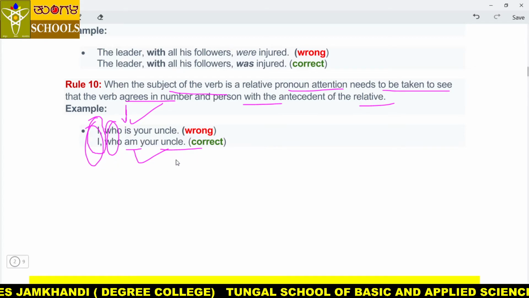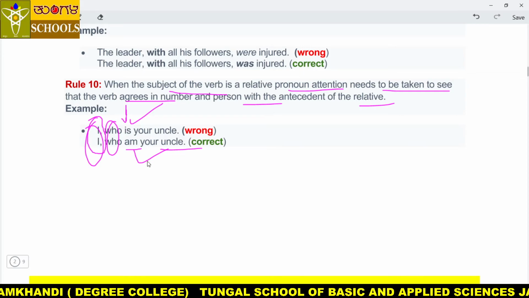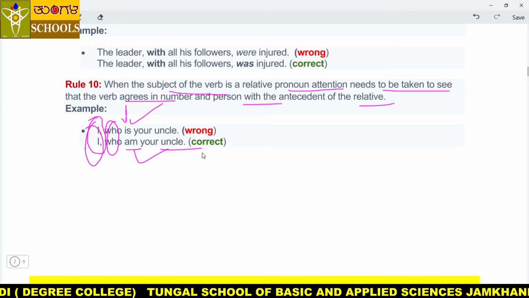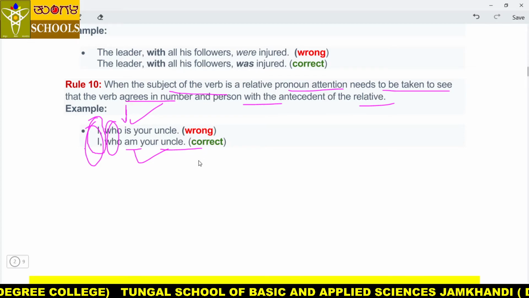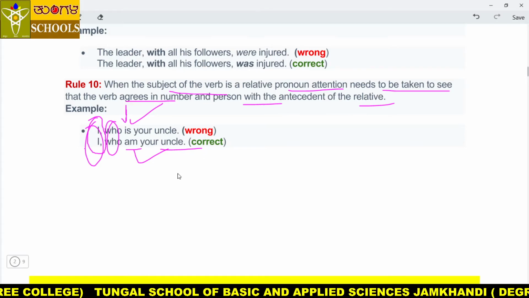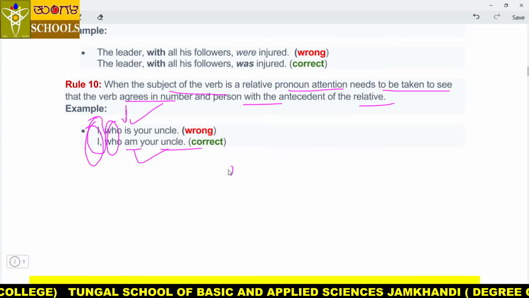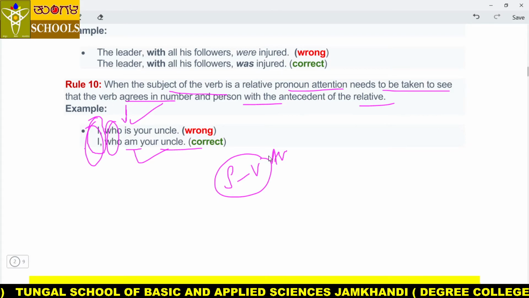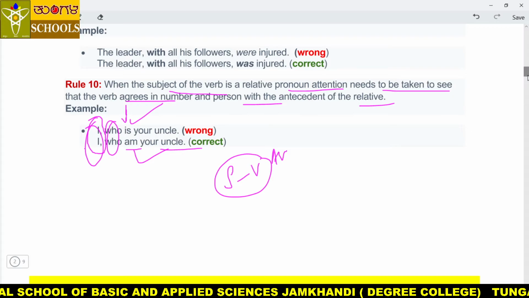He who is your uncle. She who is your uncle. Got it? They who are your uncles. Got it, my dear friends? So same like that, we have discussed some important 10 rules regarding subject and verb agreement, my dear students. Got it now? So please try to be careful, and I would like to give you some assignment questions.